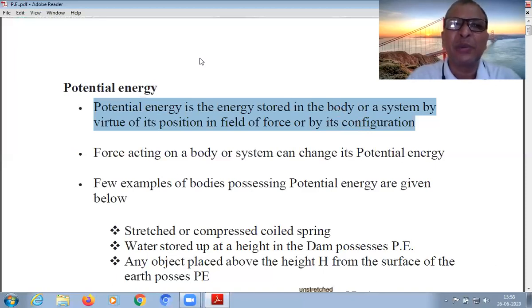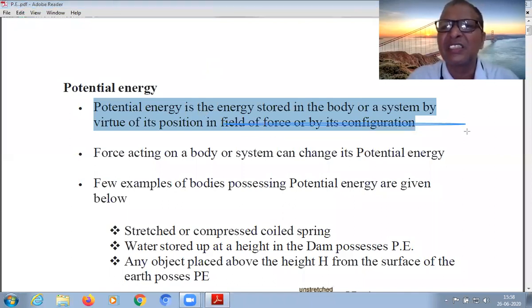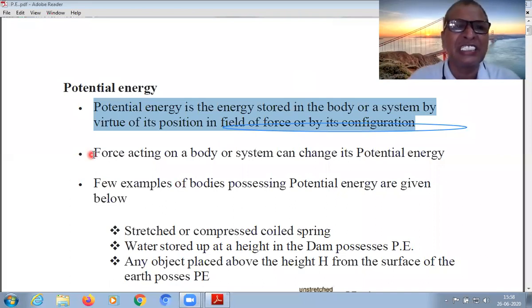When we draw, we can see in this diagram this configuration. And one more thing, please see this carefully.